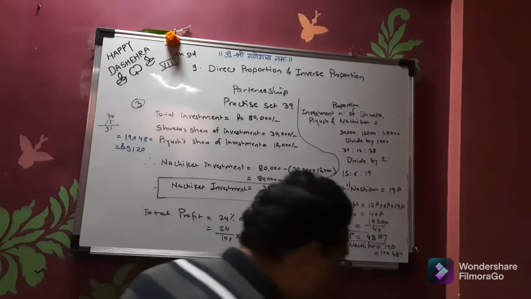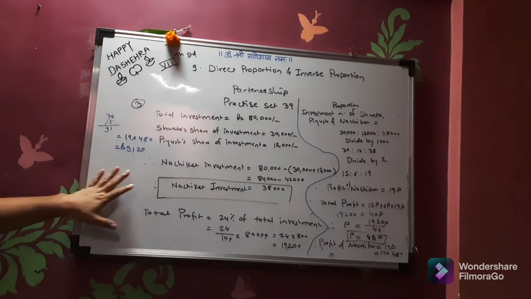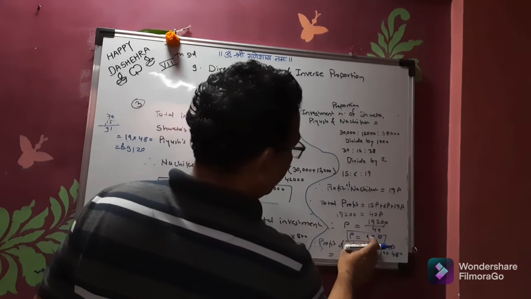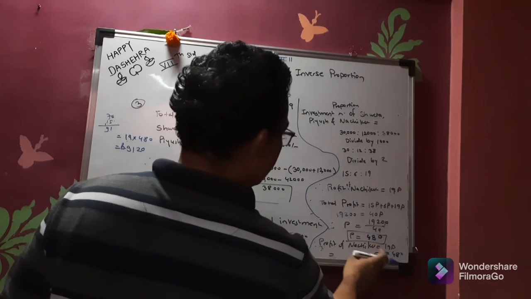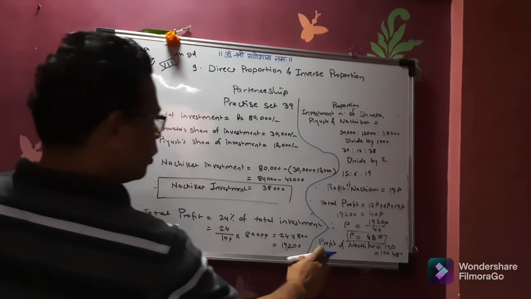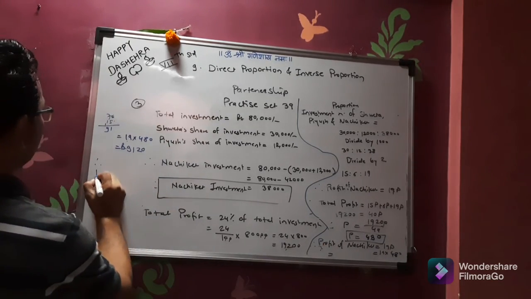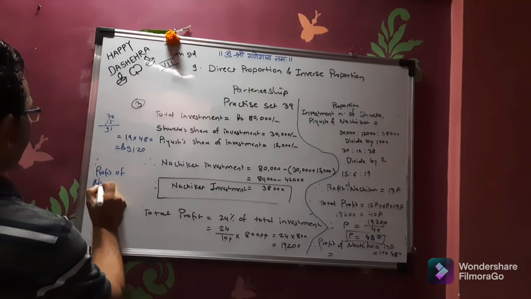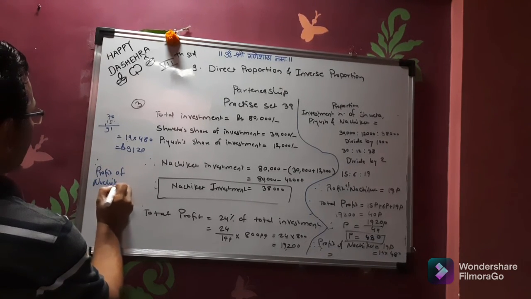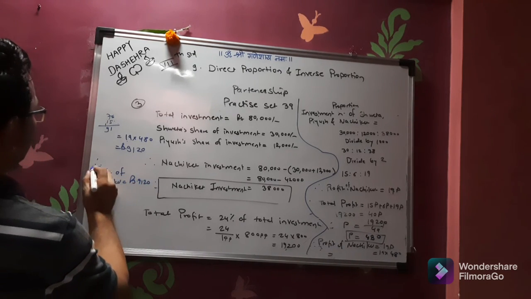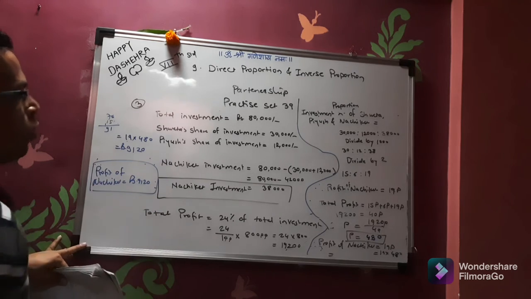I have written this in blue color because my pen is not working. So 480 into 19. So the profit of Nachiket is equal to rupees 9120. This is the answer of the question.